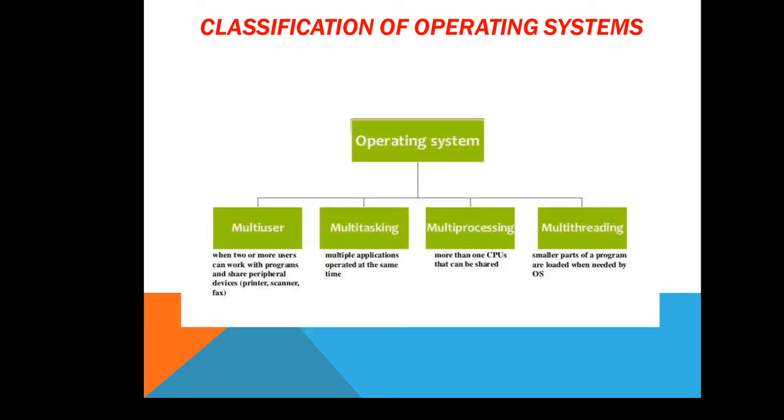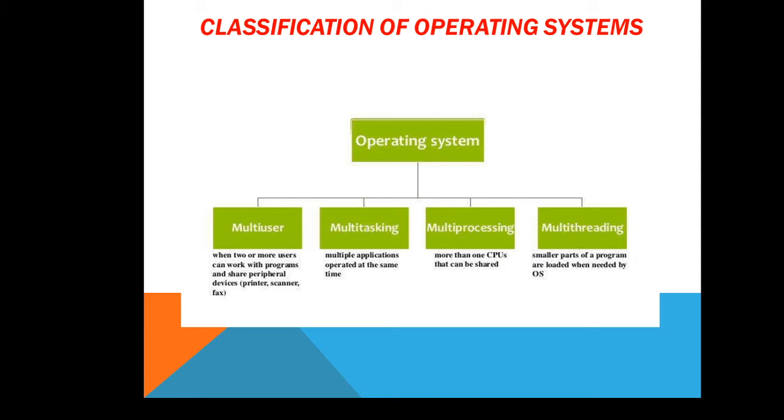Now we have to study the classification of operating system. While classifying the operating system, depending on its user, depending on its task, depending on processes, depending on threads, it can be classified as shown in the figure. The first type is multi-user, when two or more users can work with programs and share peripheral devices like printer, scanner, fax.